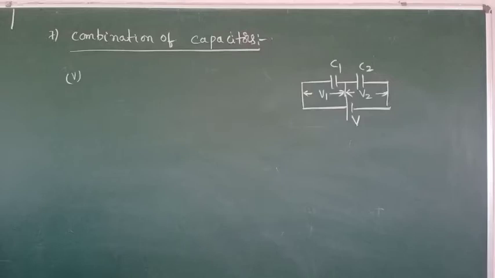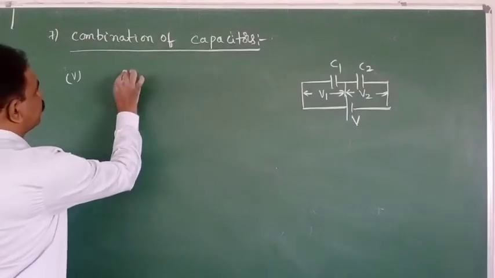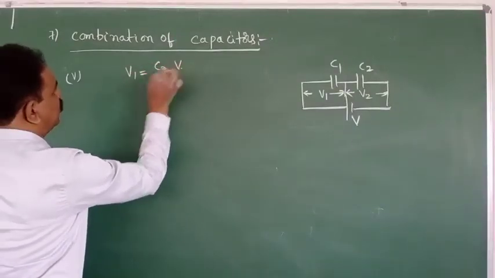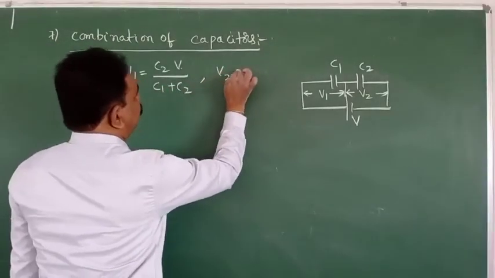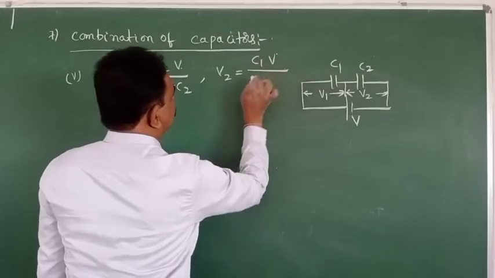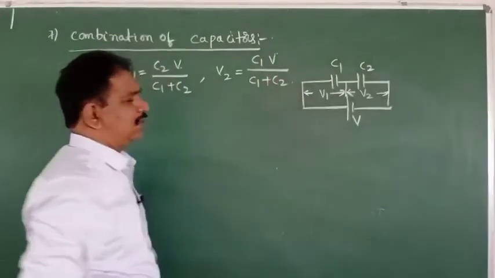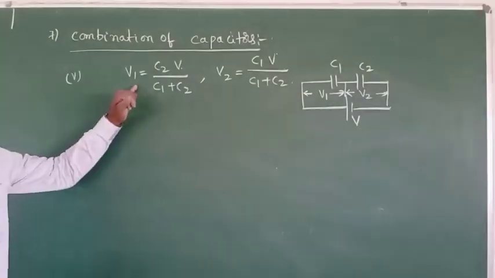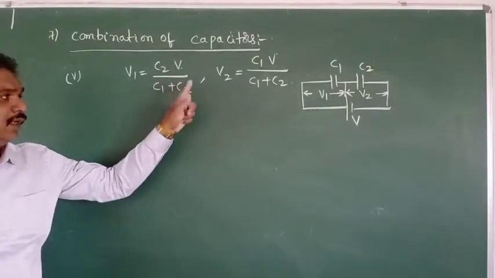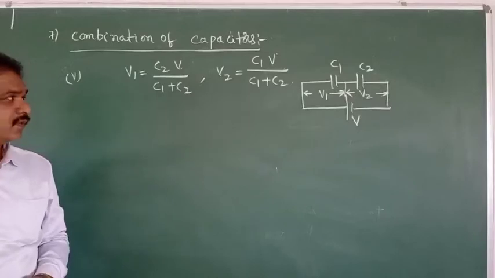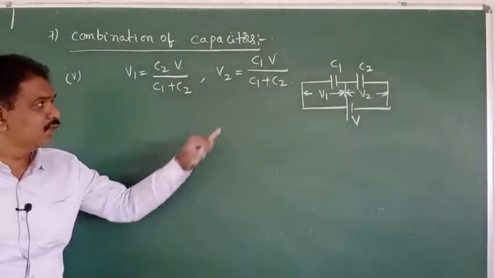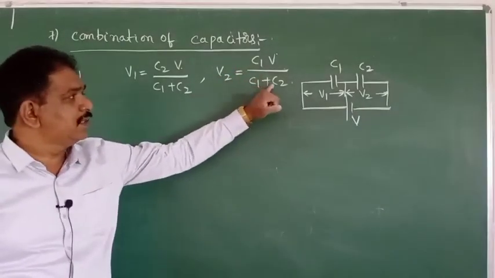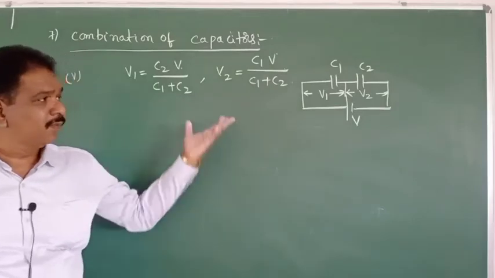Here V1 value will be equal to C2V by C1 plus C2. V2 value will be C1V by C1 plus C2. We will use these formulas to find V1 and V2 values. V1 is equal to C2V by C1 plus C2. V2 is equal to C1V by C1 plus C2. These formulas we will use.